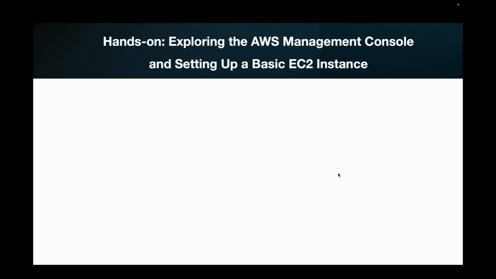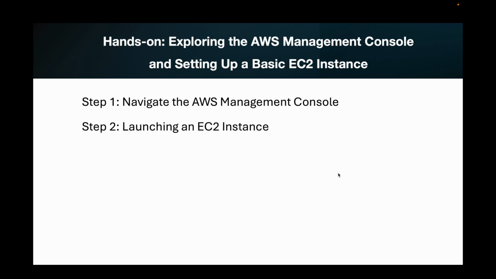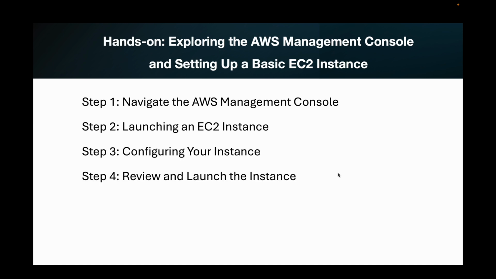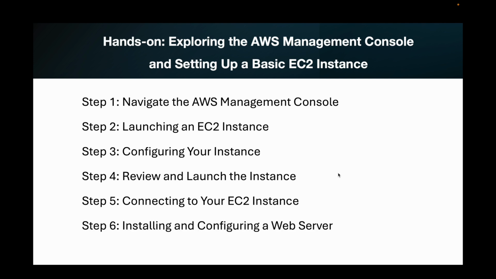Finally, let's look at the hands-on, where we will be exploring the AWS Management Console and setting up a basic EC2 instance. First step is to navigate to the AWS Management Console. Step 2 is launching an EC2 instance. Step 3 is configuring your instance. Step 4 is review and launch the instance. Step 5 is connecting to your EC2 instance. And finally, installing and configuring a web server. So these are the 6 steps that we will follow, and make sure that you follow along.